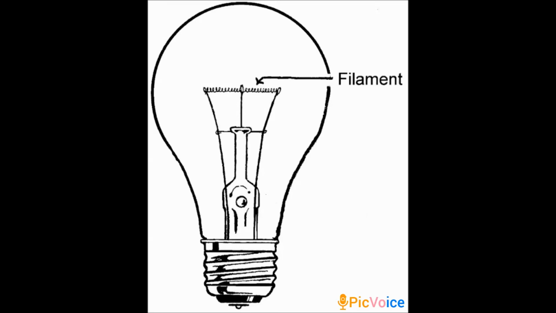It is made of a material with a very high melting point. When a current passes through this wire, heat is produced in the filament. When the filament is heated, it glows and gives out light. Tungsten is the commonly used material to make filaments in bulbs. So this is about the filament in a bulb.